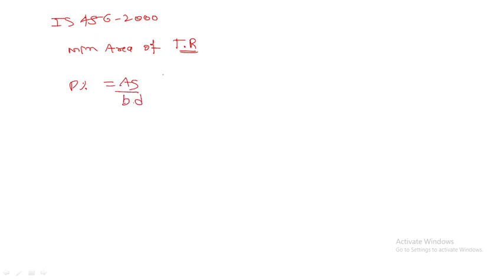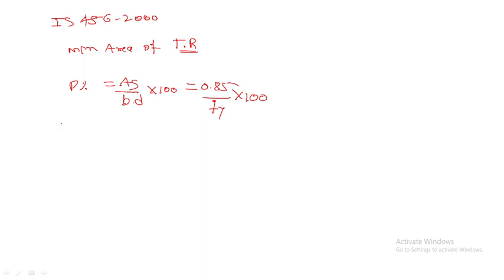Okay, don't worry. Now, according to IS 456:2000, what do they say? The minimum area of tension reinforcement shall not be less than: P percentage, that is As by b into d into 100, equals 0.85 divided by fy, into 100.